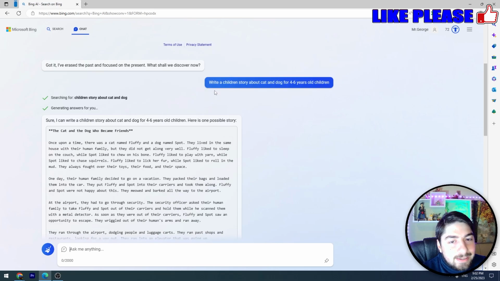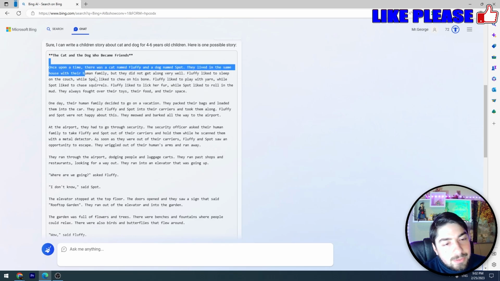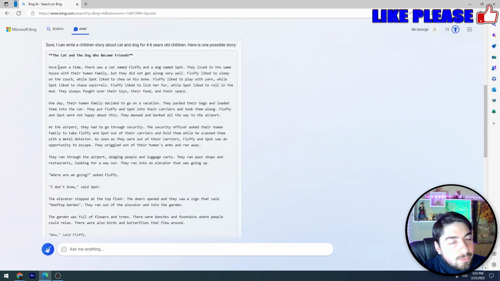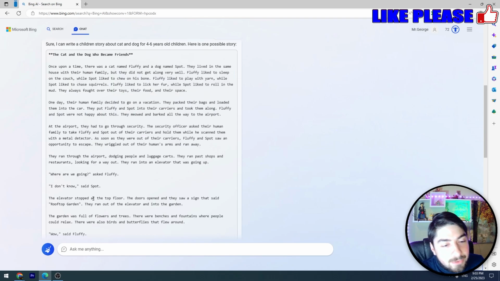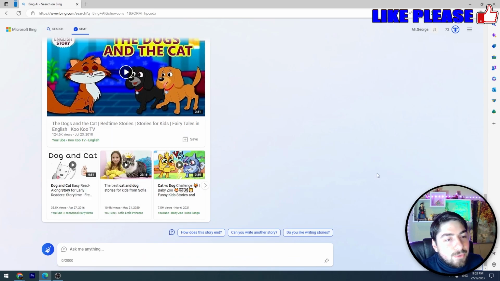Also guys, I asked to write a children's story about cat and dog for 4 to 6 years old children, and it wrote the story. As you can see, once upon a time there was a cat named Fluffy and a dog named Spot. They lived in the same house with their human family. So this is a story for children. And also we can do a simple thing. We can generate a Midjourney prompt about this story, guys.